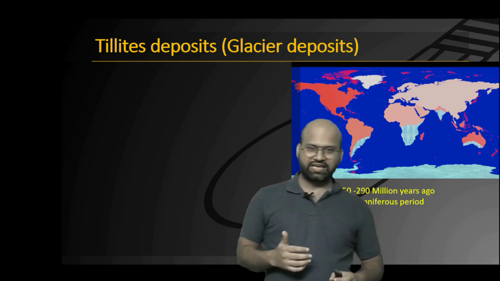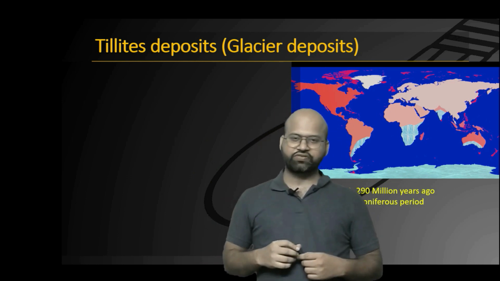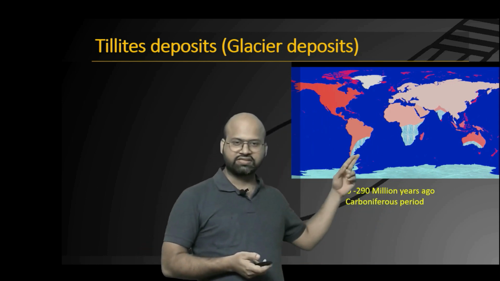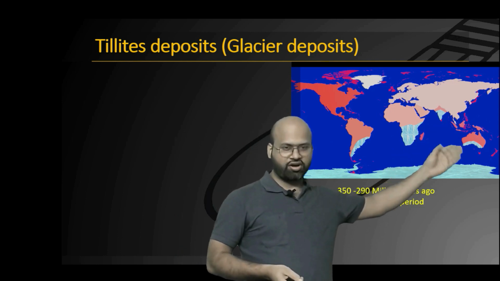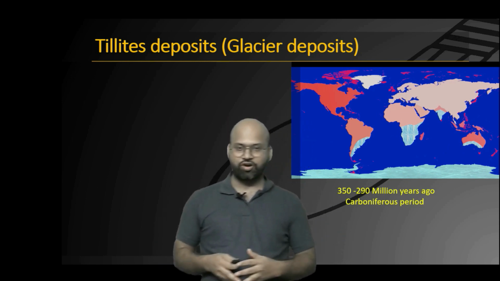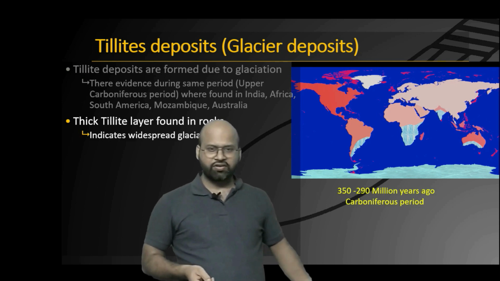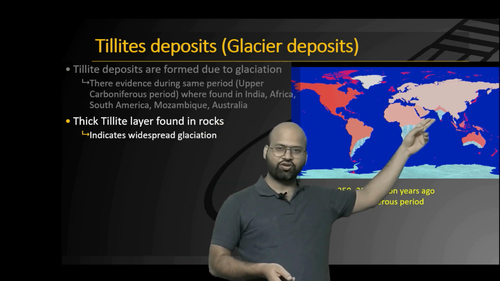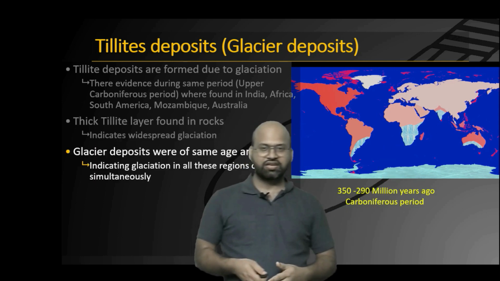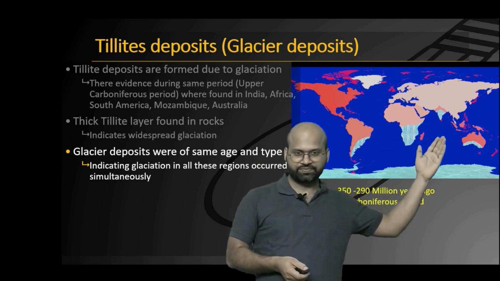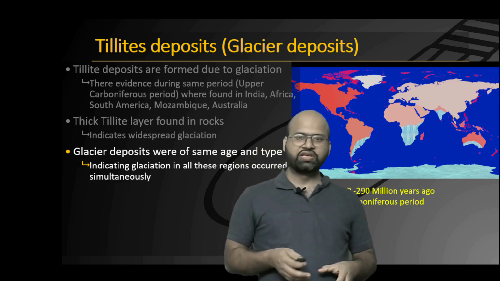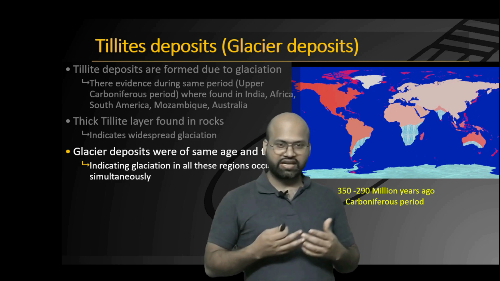Now Tillite deposits are basically glacier deposits. These are deposits created by glaciers, and he found these Tillite deposits spread all across South America, Africa, India, Australia, and Antarctica. Well, Antarctica is close to the pole, so glacier formation is no big deal there. But glacier formation in India, which is very close to the equator, and similarly in Africa, is odd. The current climatic conditions do not allow glaciation here. So Wegener was of the thought that all these land regions must have been close to the South Pole at the time when glaciation occurred here.